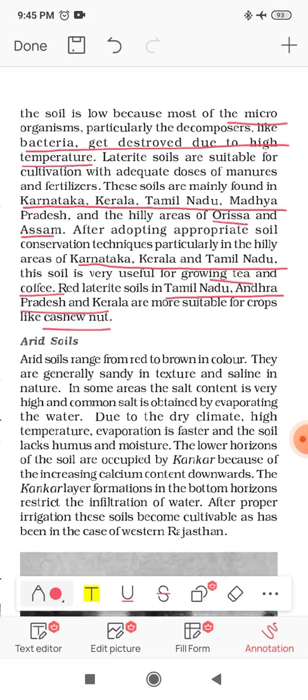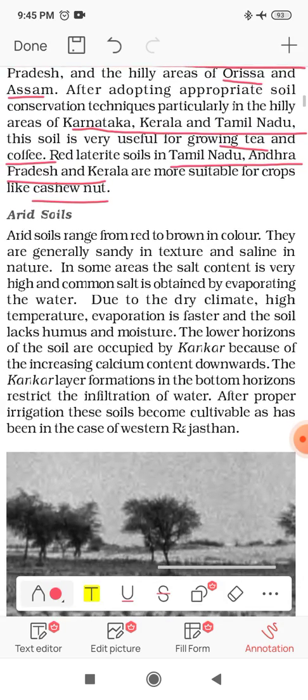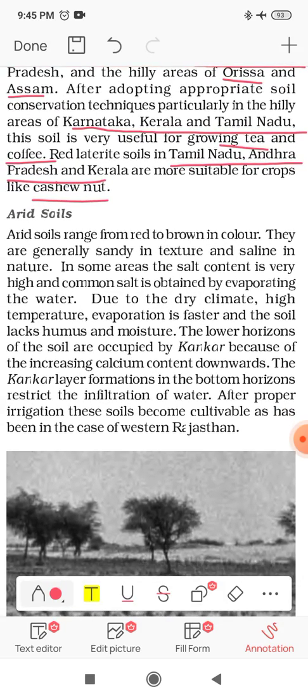Okay, next we have arid soil. Now with the name only you can understand which type of soil we are going to talk about. Arid soil, or sandy soil. Arid soils range from red to brown in color. Yes, of course, black soil is black, and red yellow soil is reddish or yellowish, but here we are talking about a range of color, red to brown.